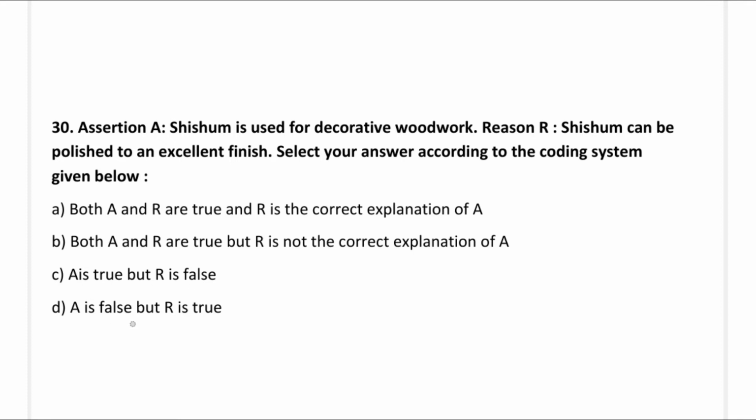Option D, A is false but R is true. So the correct answer is option A, both assertion and reason are true and R is the correct explanation of A.